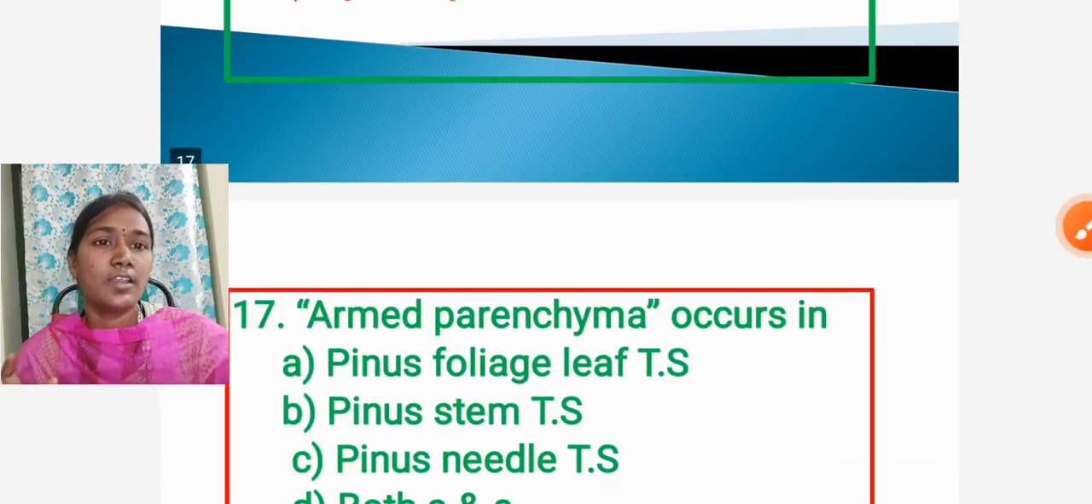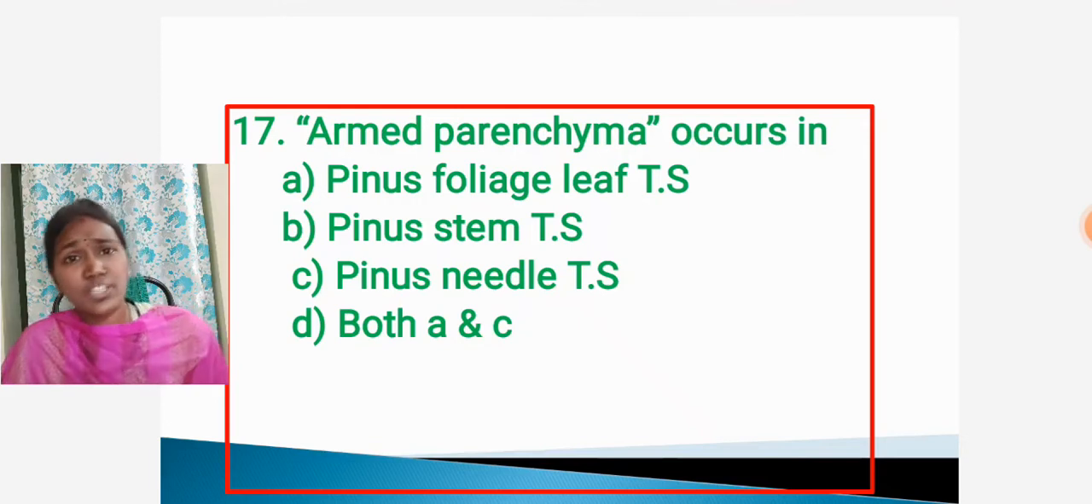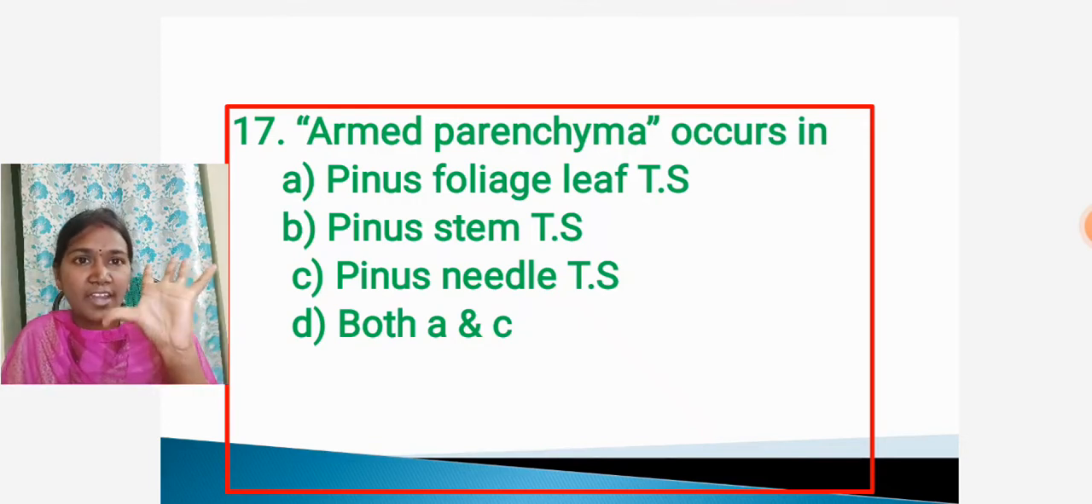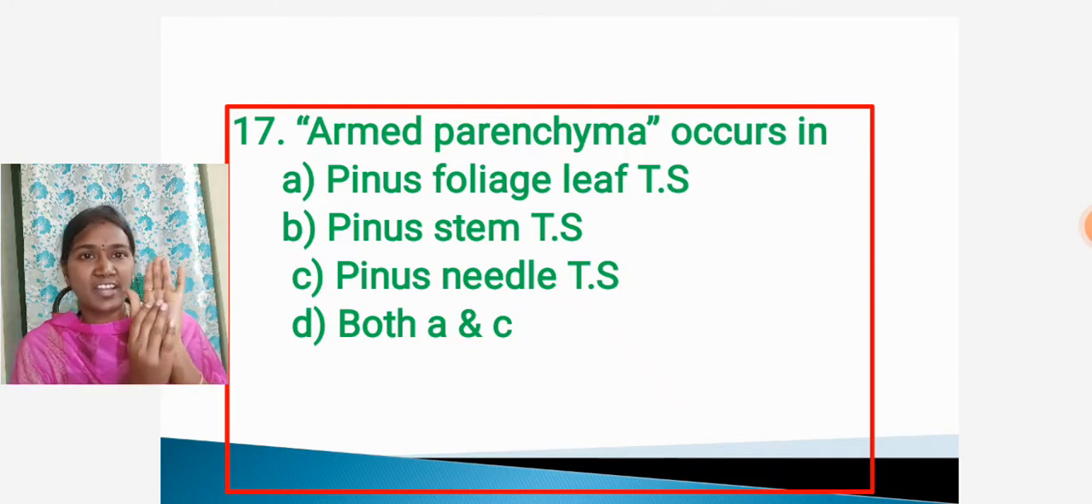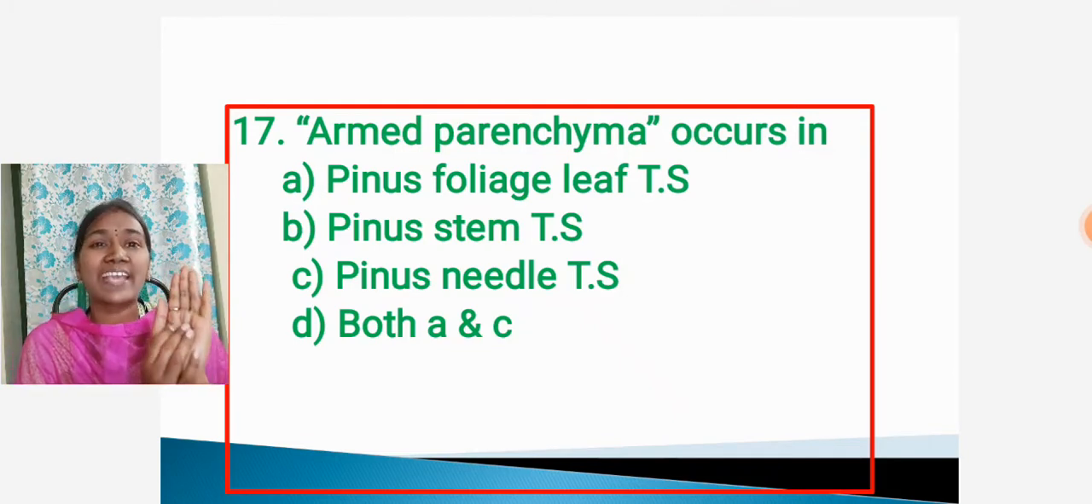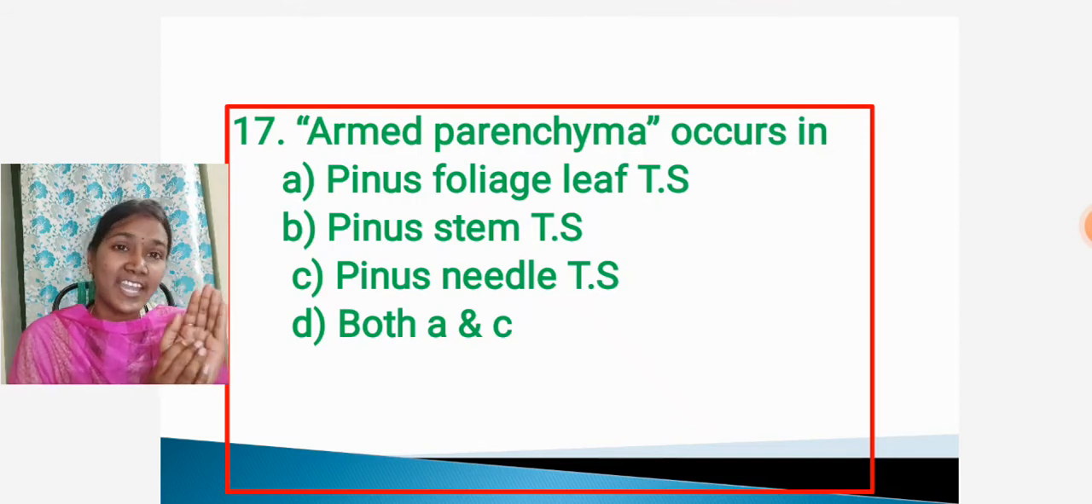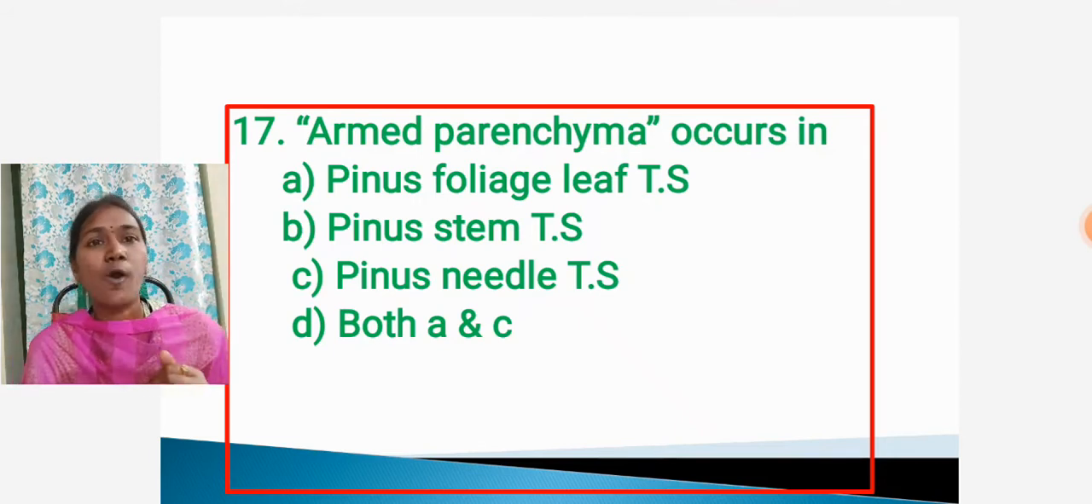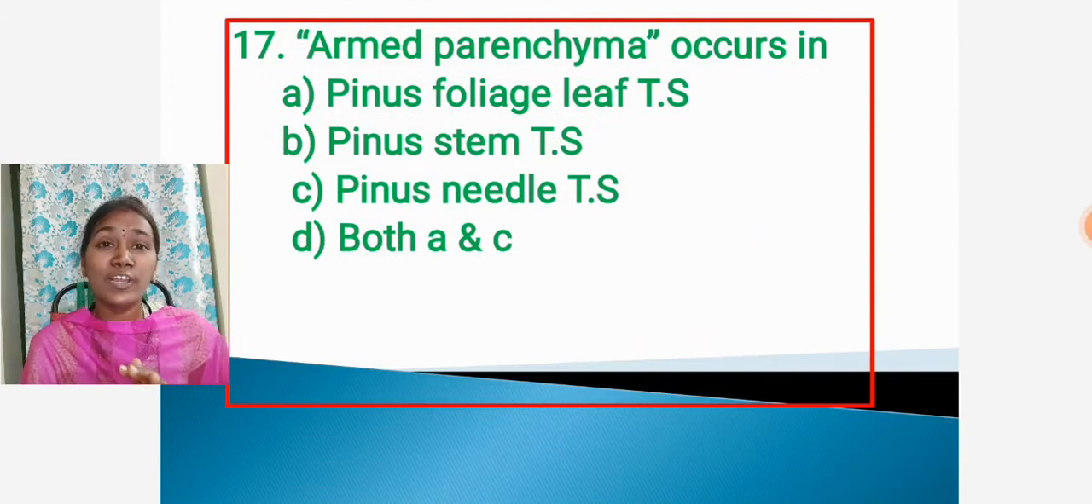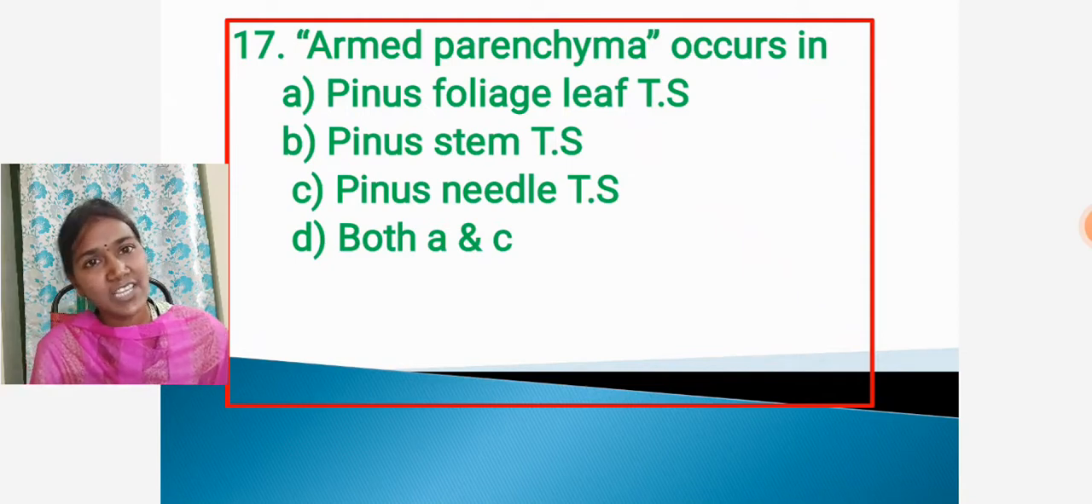Okay. Then next question, it's a very important question. Armed parenchyma. This is the arm. Armed parenchyma is also known as plicate parenchyma. Armed parenchyma is present in the following plants. Option A, pinus foliage leaf transverse section. Option B, pinus stem transverse section. Option C, pinus needle transverse section. Option D, both A and C.